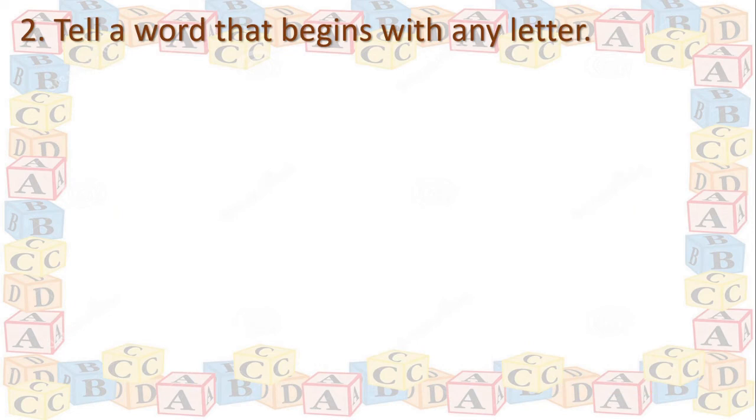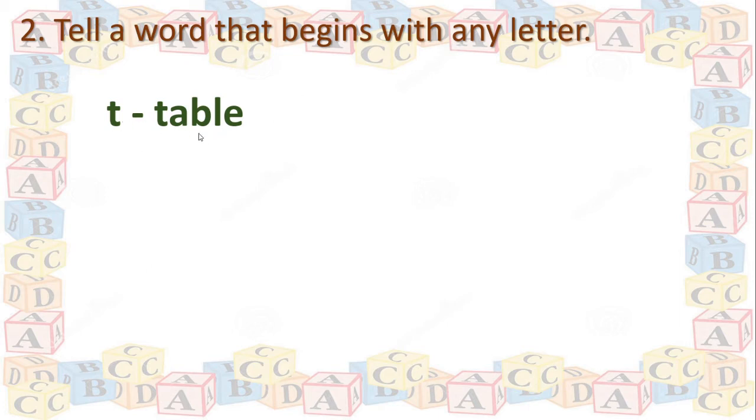Here, tell a word that begins with any letter. Whatever you know, you have to tell the word that should begin with any letter. For example, T for table. Table starts with T, isn't it?